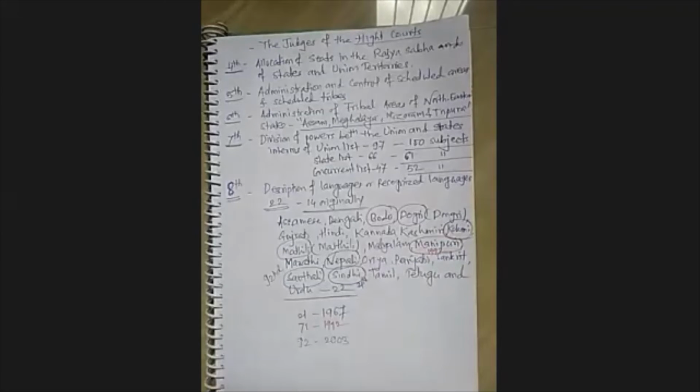So that is the description of the Constitution's 8th schedule. Then the 9th schedule. So what about the 9th schedule?